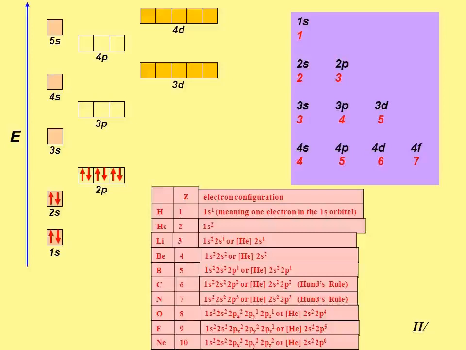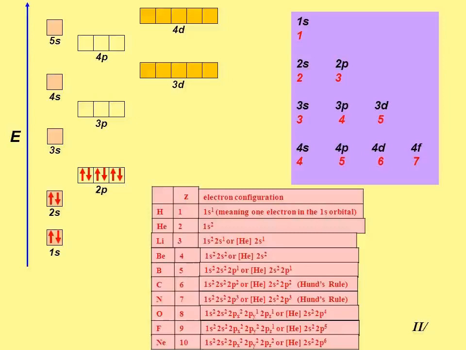So as the atomic number increases, the energy decreases. For example, the energy of the 2s orbital of the hydrogen atom is greater than that of the 2s orbital of lithium, and that of lithium is greater than that of sodium, and so on.